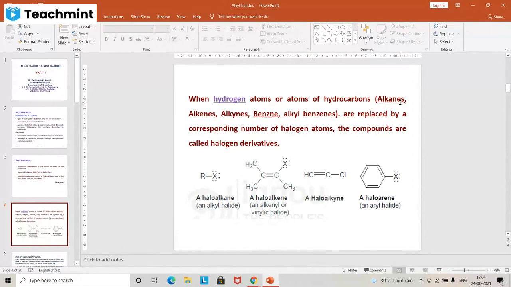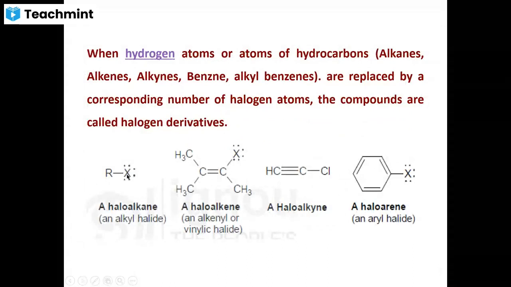They may be alkanes, alkenes, alkynes, or any aromatic derivatives. You can see here this RX is called alkyl halide.